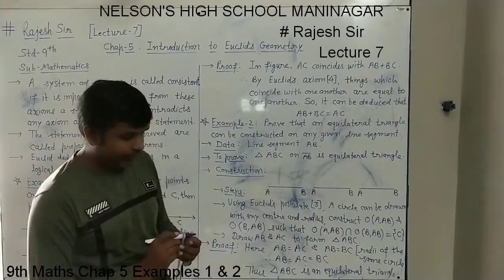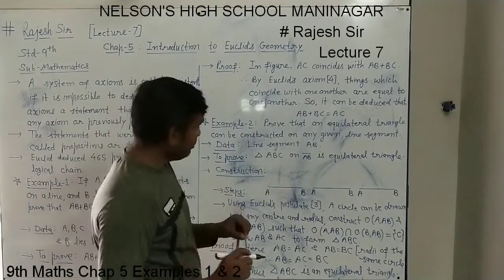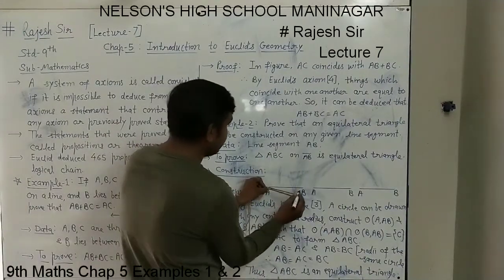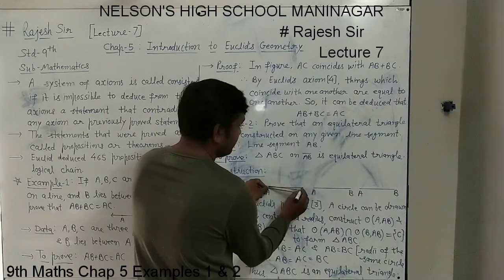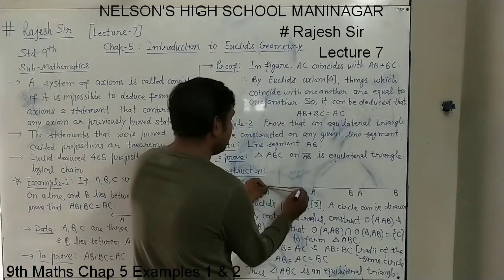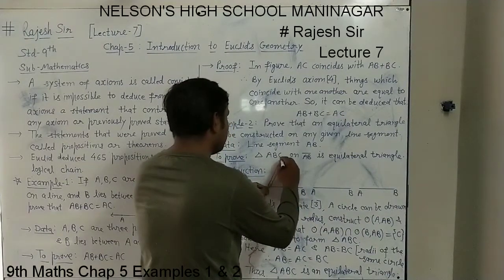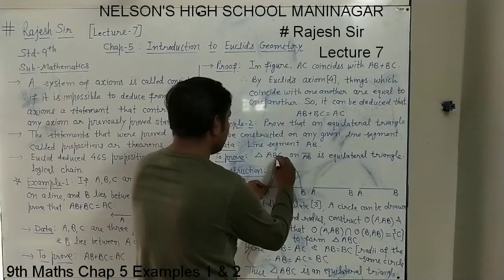How is it done? See. We put the compass point on A and take the radius as AB. Compass point on A, stretch the pencil up to B. So this will be the AB radius taken and center as A. We will draw this way. A circle is drawn.